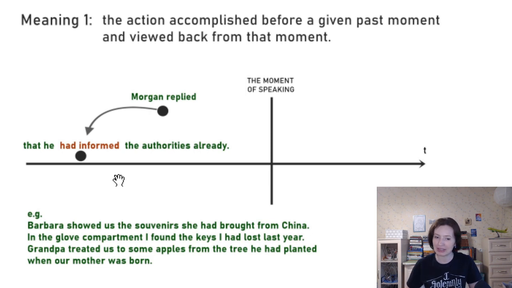Or other typical examples here. Barbara showed us the souvenirs she had brought from China. She was in China before we met, right? So this sentence interrupts the regular order. She showed us the souvenirs technically is after she had brought them from China. But we mention it first, and that's why we need the past perfect to get back to that deeper past.